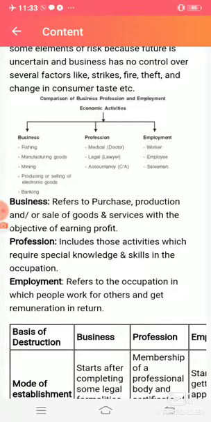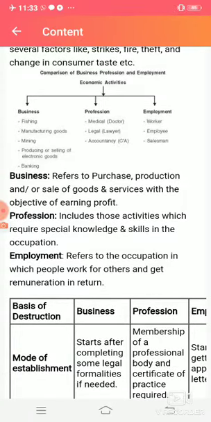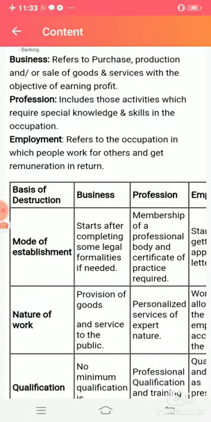Now, when we talk about the economic activity of a business, we divide that into three parts: business, profession, and employment. As we have already discussed what business is, we will now discuss what a profession is. Students, profession means all those activities which require special knowledge and skill in the occupation.